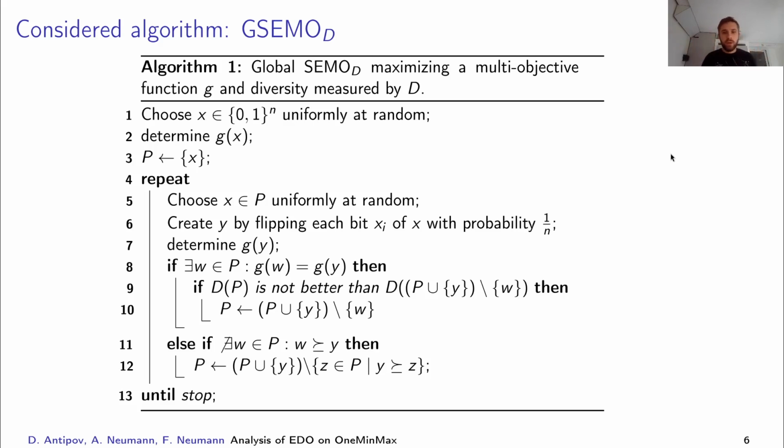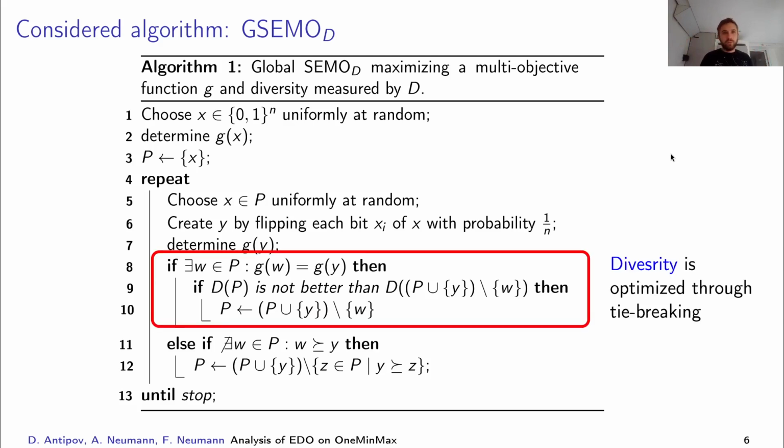and we remove all the solutions from the population dominated by this new one. The only difference of this algorithm from the original vanilla GSEMO is that when we get an individual whose fitness is already in the population, then we decide which one to take according to the diversity measure, the diversity contribution to the population.